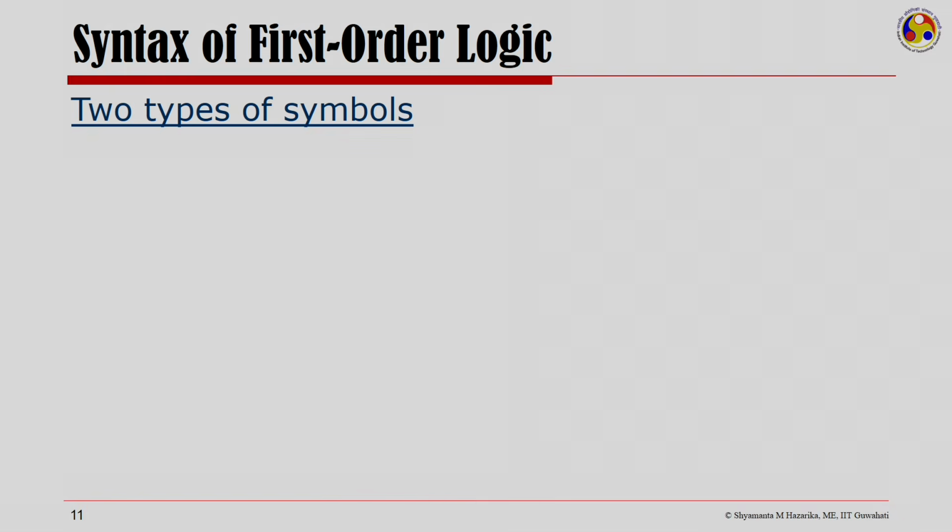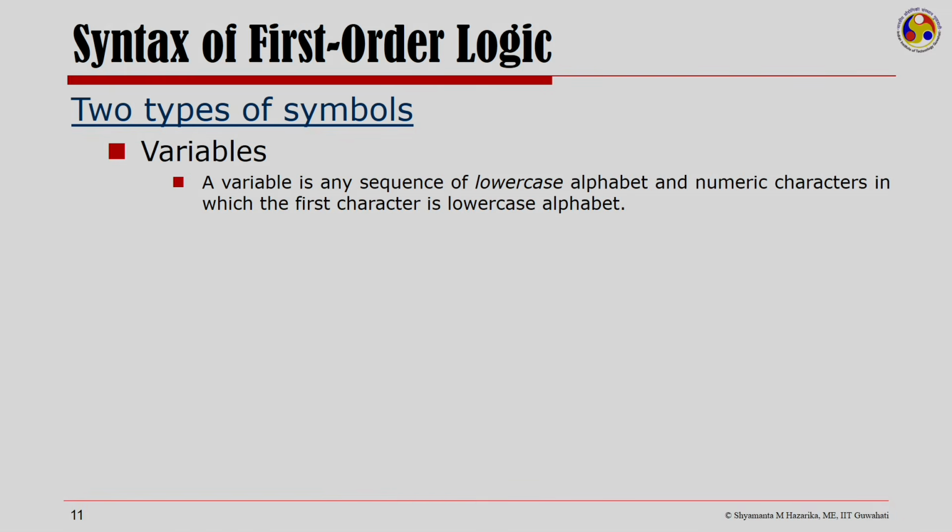First order logic has two types of symbols, as you may have made out from our previous discussion. One, it has variables. A variable is any sequence of lowercase alphabet and numeric characters in which the first character is a lowercase alphabet. Then we have constants. We have three types of constant symbols in first order logic.